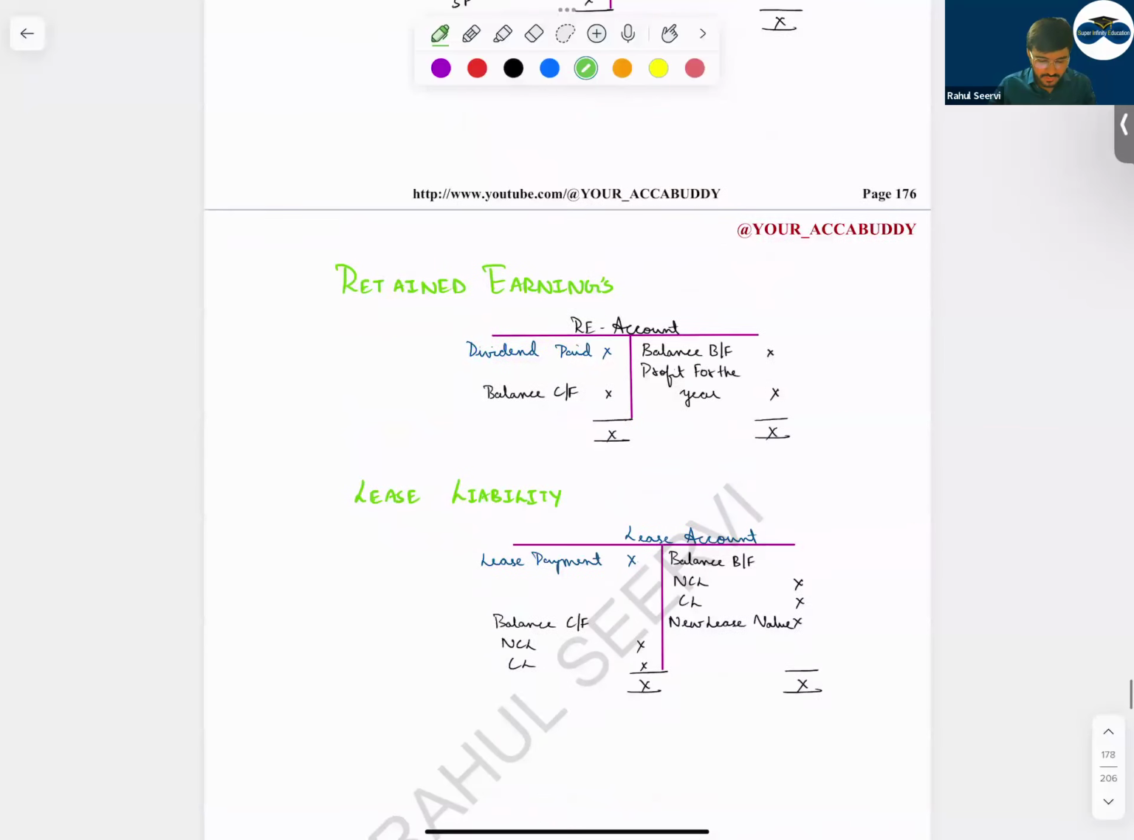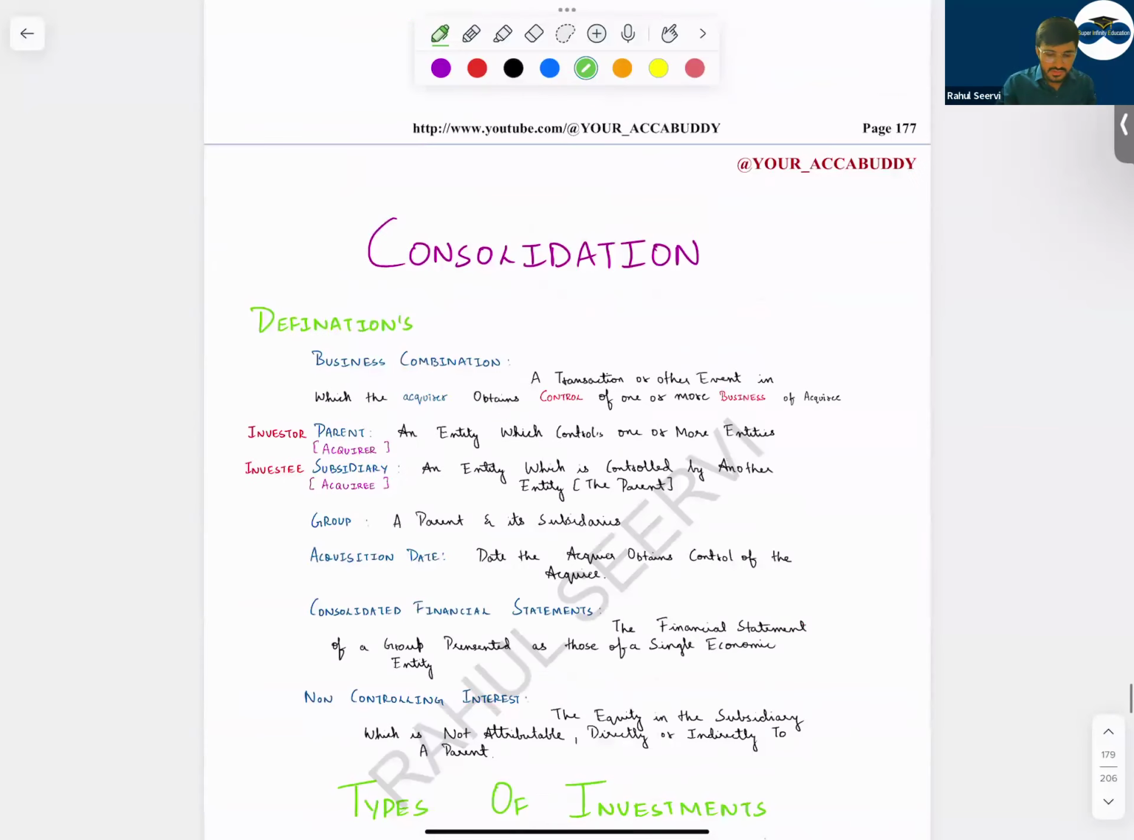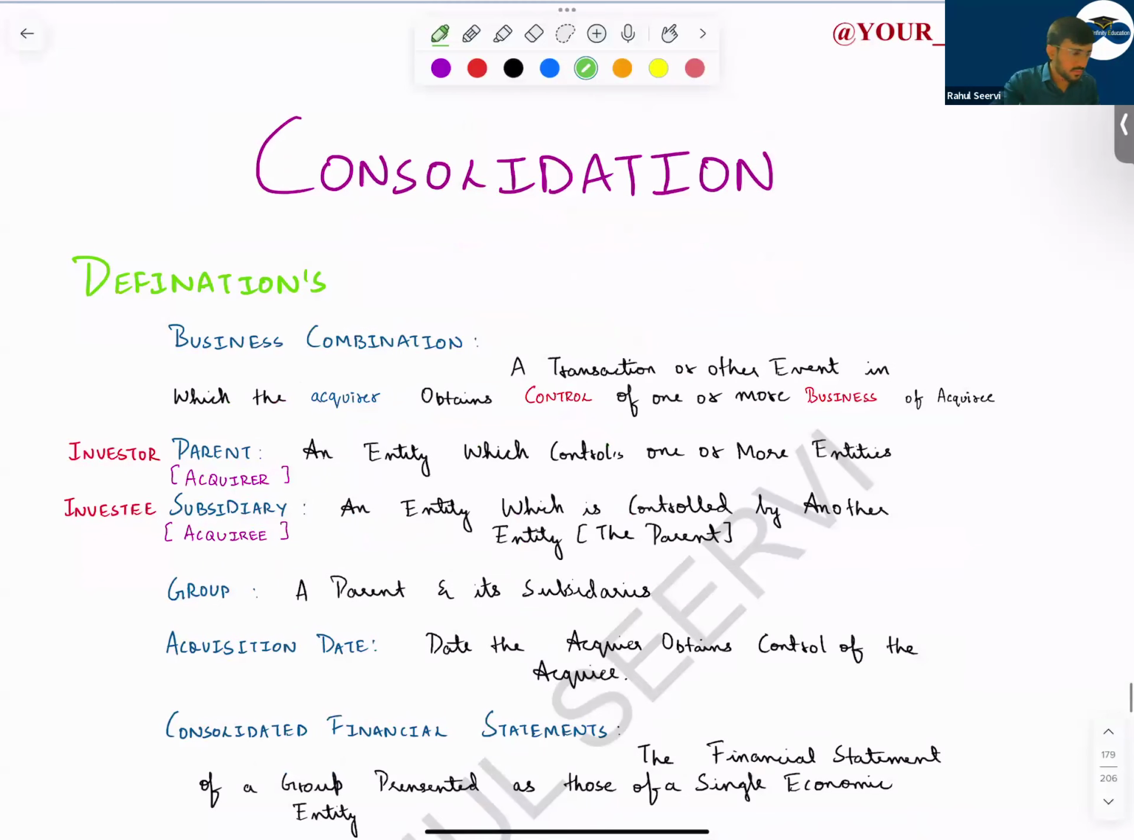We have to do cash flow also. So once done with consolidation, then we'll start with small standards and at last we'll do cash flow. So let's wait for one more minute. We'll start at 6:10.